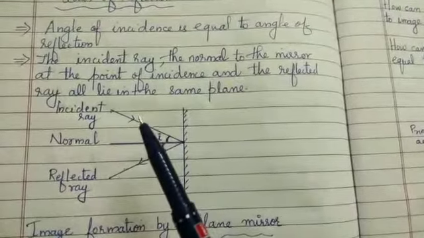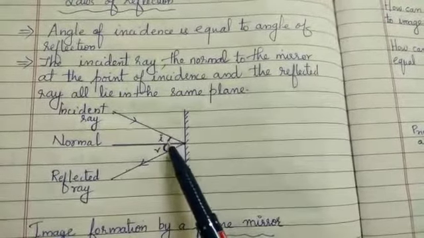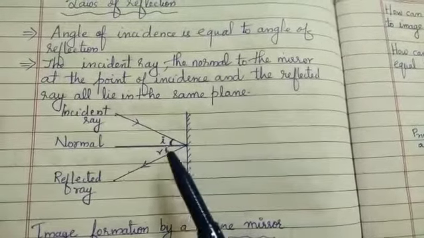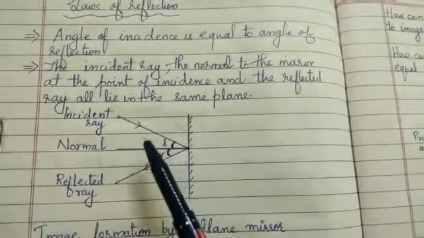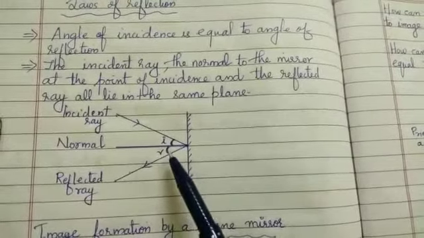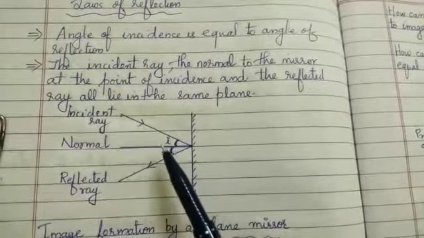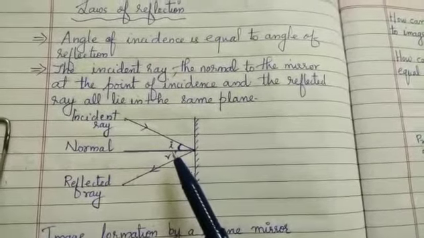So what is the first law of reflection? First law of reflection is that angle of incidence is equal to angle of reflection, that is i equals r. Angle of incidence means the angle made between the normal ray and the incident ray. Angle of reflection means the angle made between the reflected ray and the normal ray, and these two angles will always be equal. That is the first law of reflection.